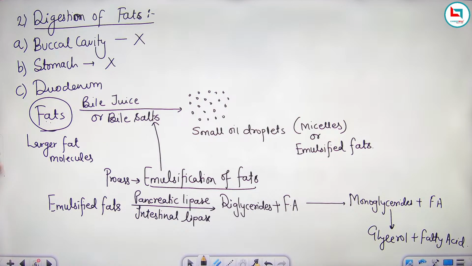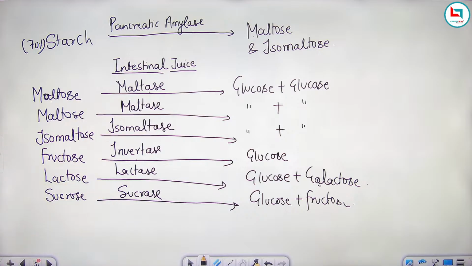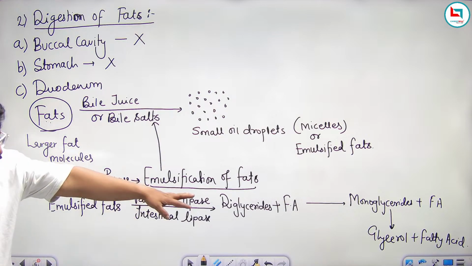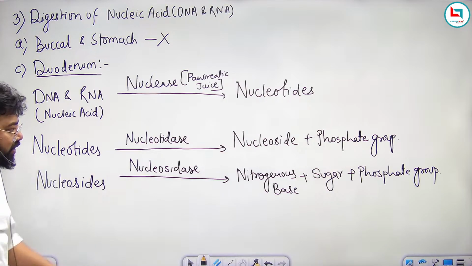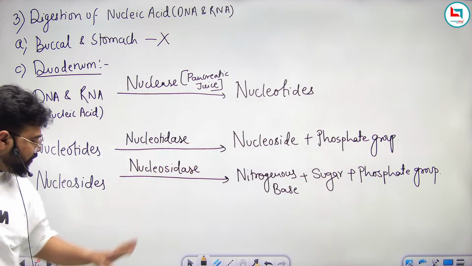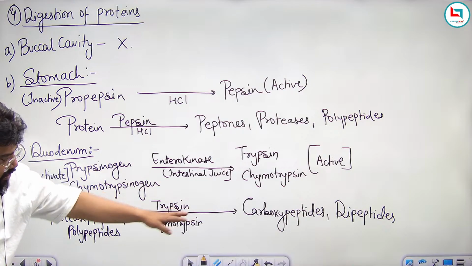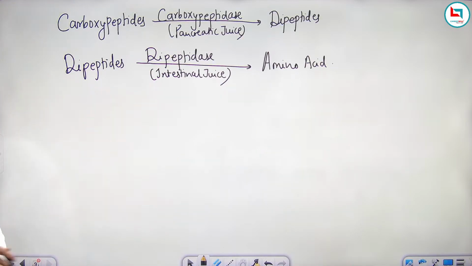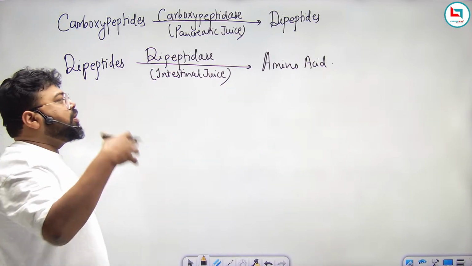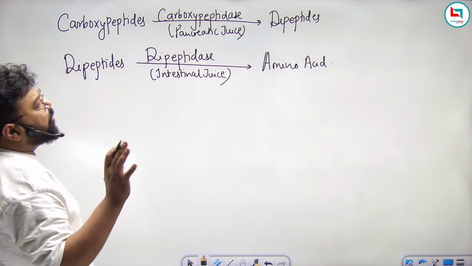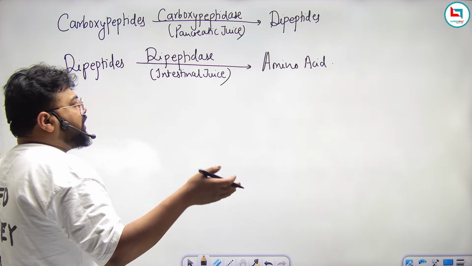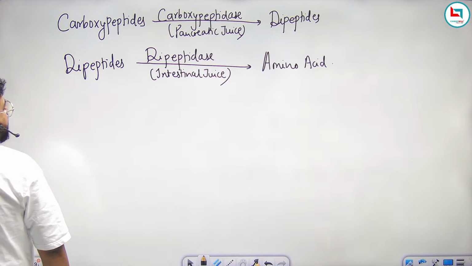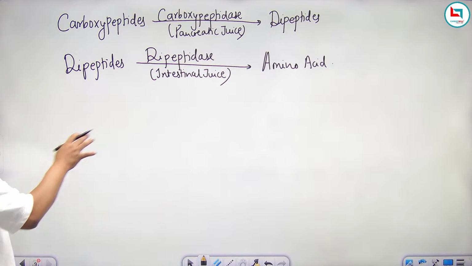So all these monosaccharides, glucose, galactose, fructose, then glycerol, fatty acids, nitrogen-based sugar phosphate groups, and amino acids will get absorbed by jejunum and ileum, and the maximum absorption of these particles takes place in jejunum. So this is how the digestion works.